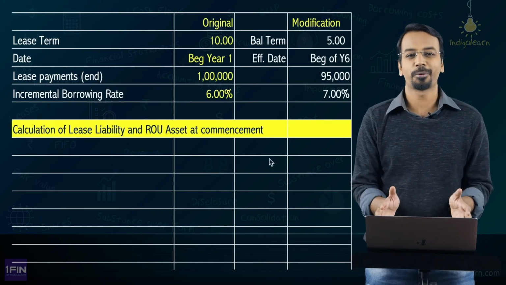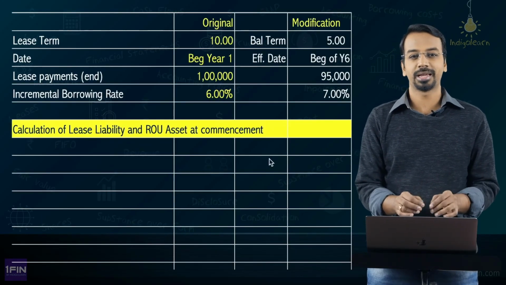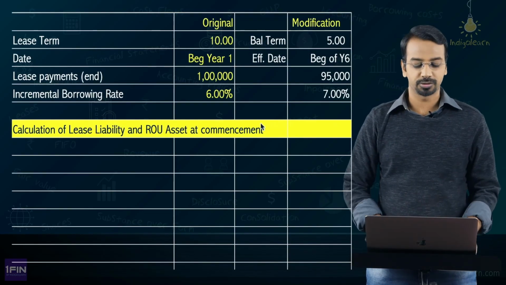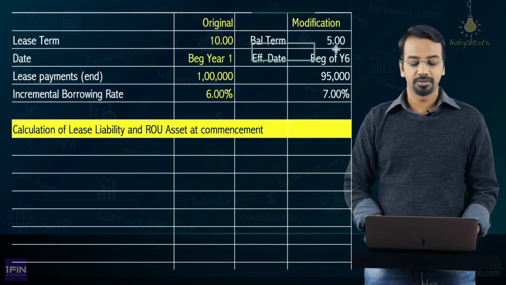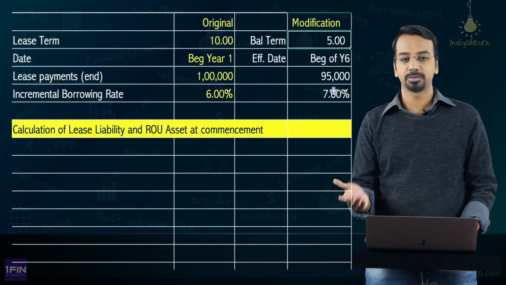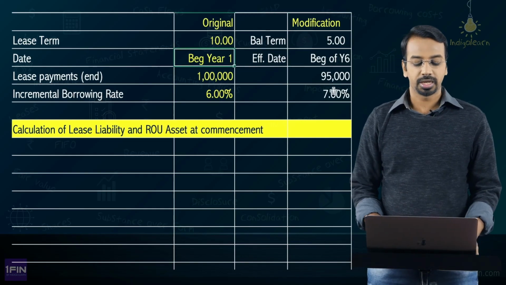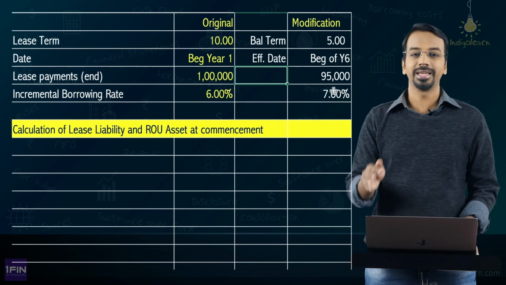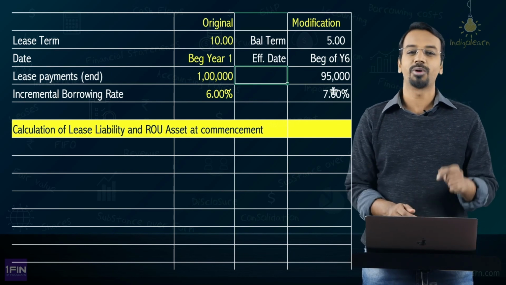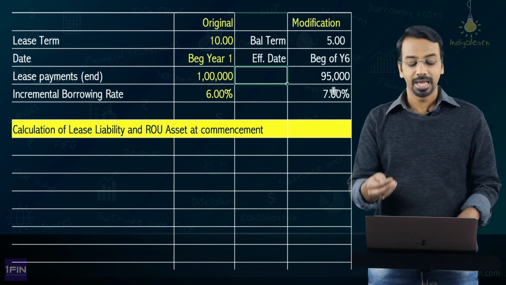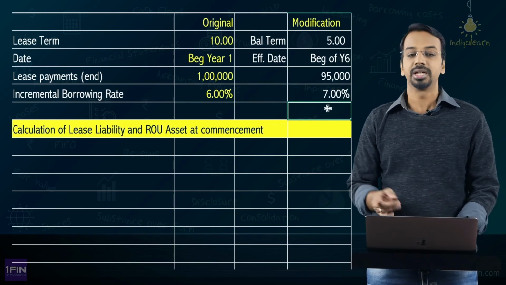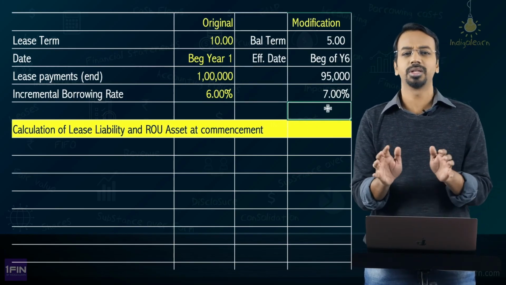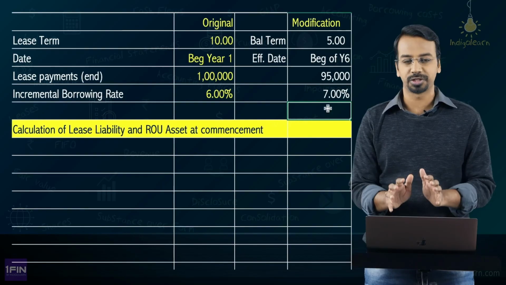So this is a pretty simple question based on remeasurement of lease liability on account of lease modification, right? So the original term is 10 years, and the balance term after modification is 5 years, right? Effective date is the beginning of year 6. What has happened? Lease payments have been reduced from 1 lakh to 95,000. That is the only change, and whenever there is a change, we have to take the revised discount rate of 7%, a simple calculation of a lease modification, right?